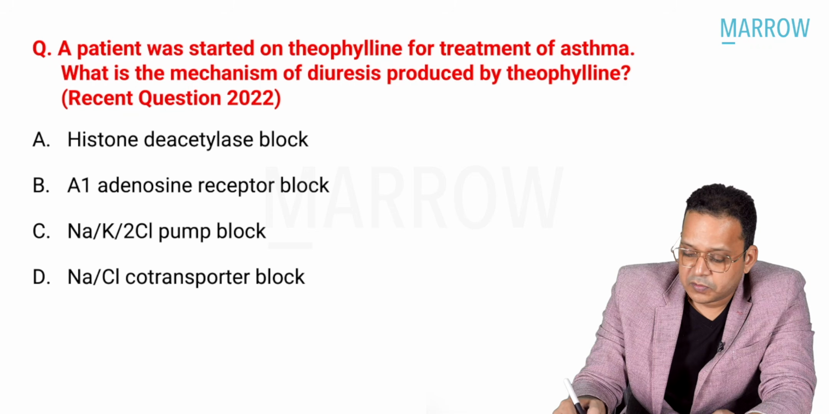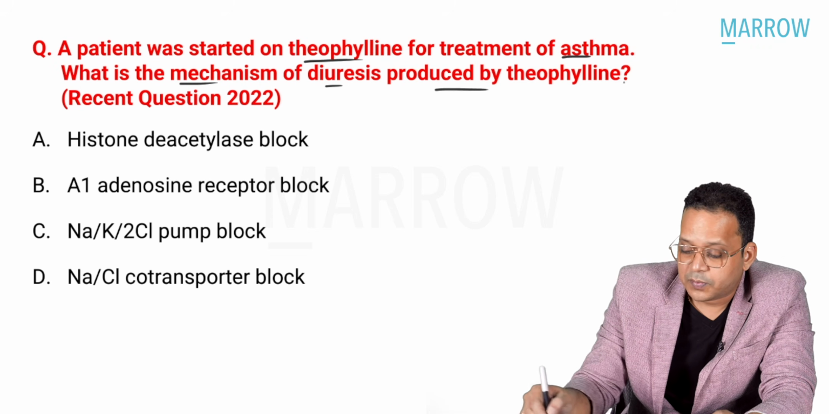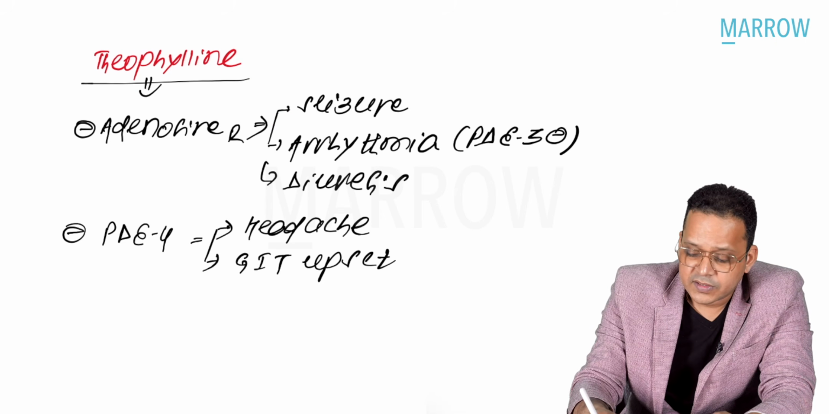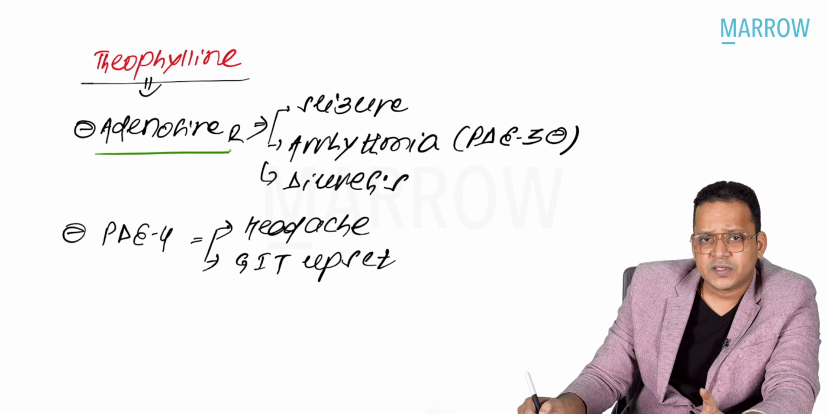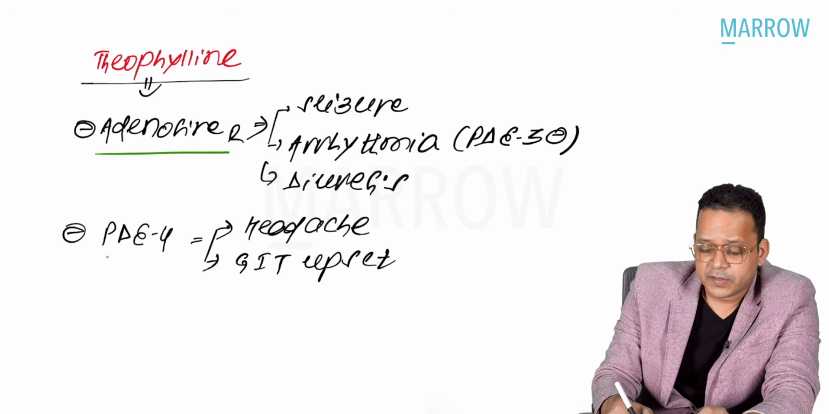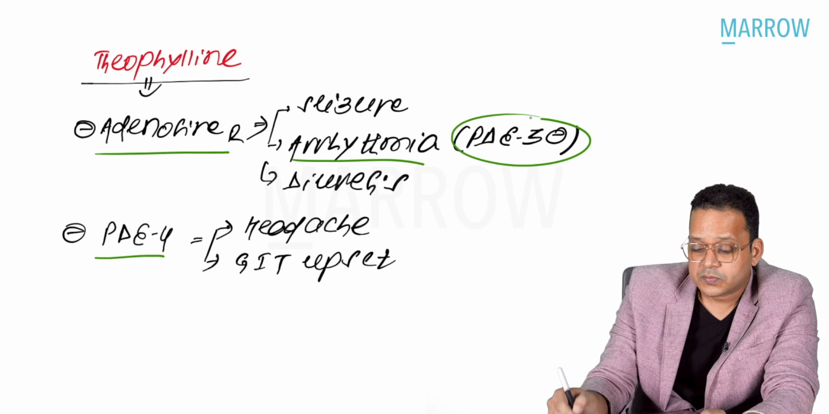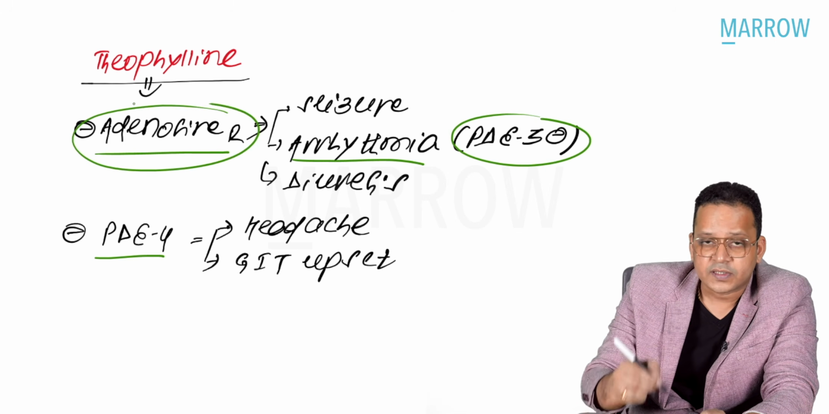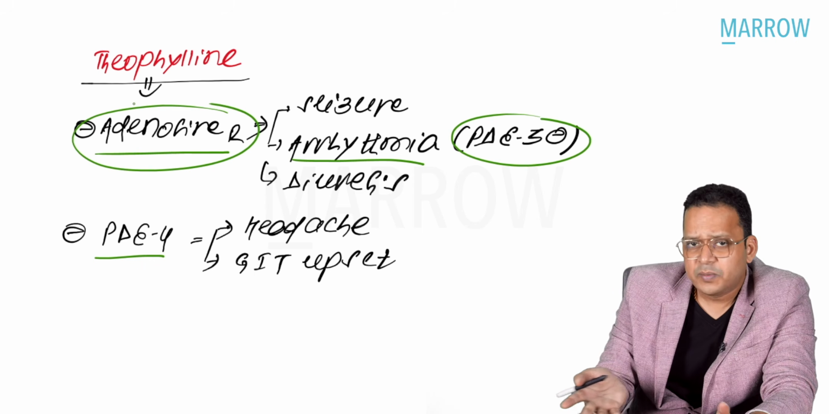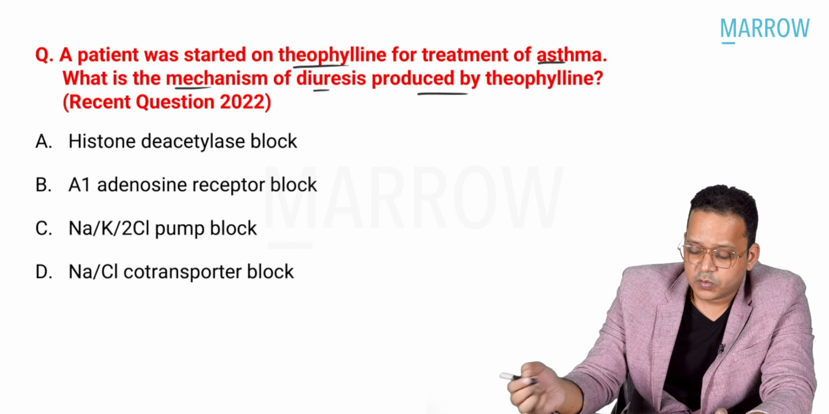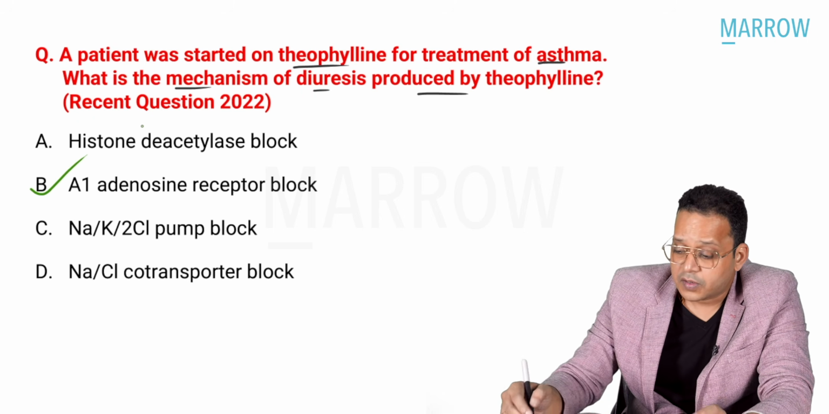A patient who started on theophylline for treatment of asthma, which of the mechanism is diuresis produced by theophylline? See, theophylline is a drug which has multiple effects. Adenosine receptor block causes seizure, arrhythmia, and diuresis. Phosphodiesterase 4 block causes headache and GI upset. But arrhythmia is due to both phosphodiesterase 3 block as well as adenosine receptor block. So see, this topic is frequently asked. So these things, they'll be commonly asked. So what is the answer here? Go back to the question. Your answer is A1, adenosine receptor block is responsible for diuretic effect.